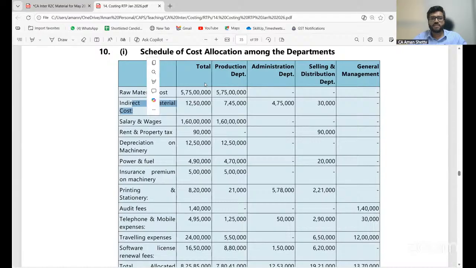Wait 1 second. I will open this thing in another tab. Just 1 second so that we can quickly correlate.